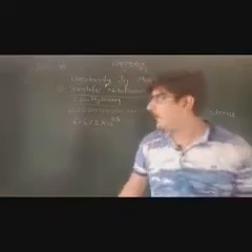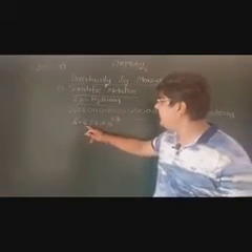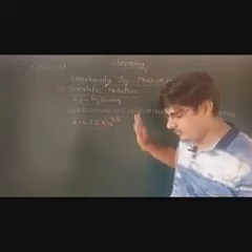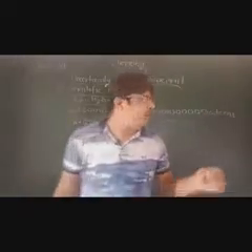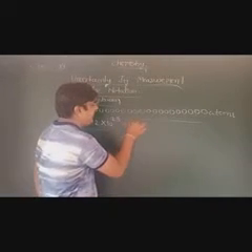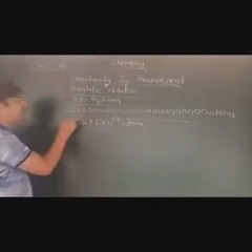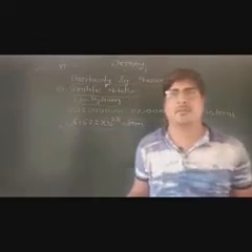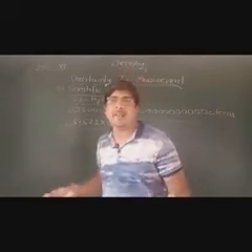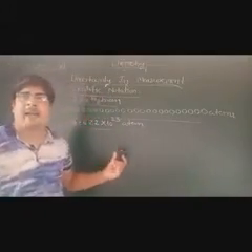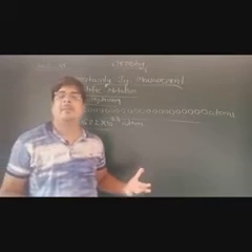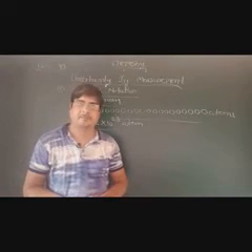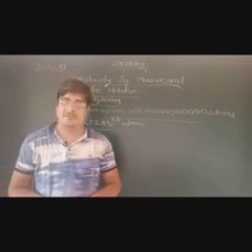So can I write: 2 gram hydrogen has 6.622 into 10 to the power 23 atoms. This is the scientific notation for this. By using this number, we can calculate all the numbers easily. By writing the scientific notation, the error will be minimized. This is the method to write anything in scientific notation.